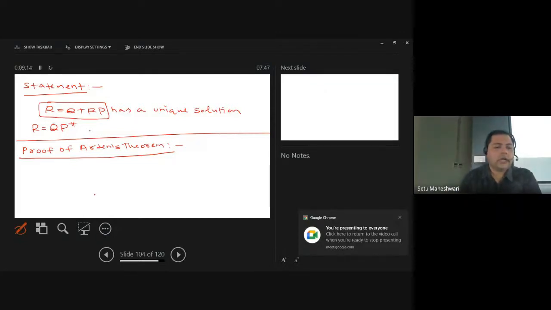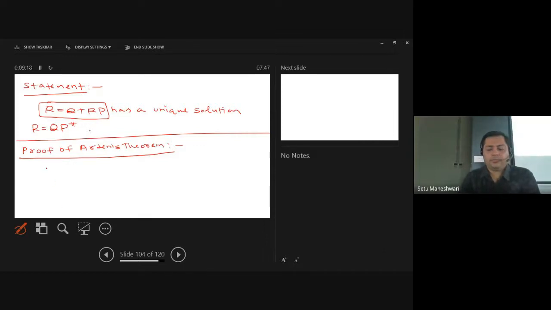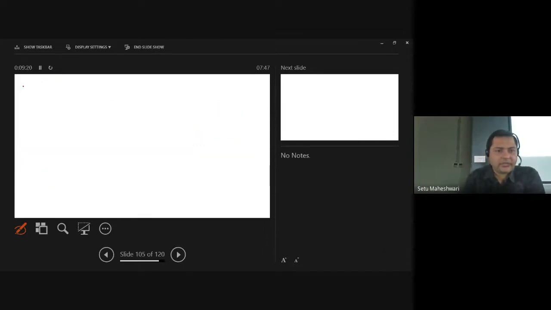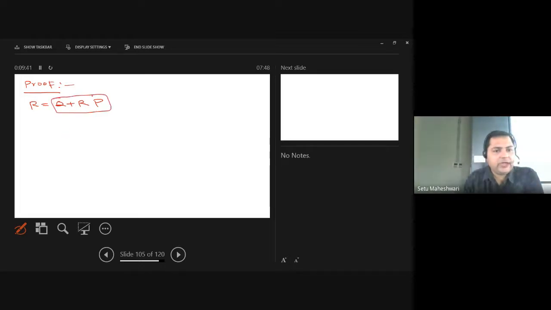So the equation we have is R = Q + RP. To find the solution, notice that this whole thing is the value for R, and we are reusing R over here.